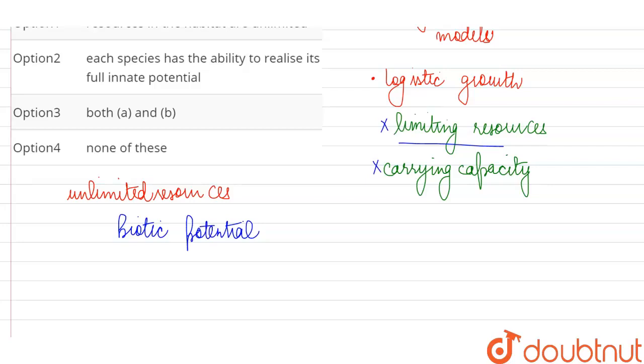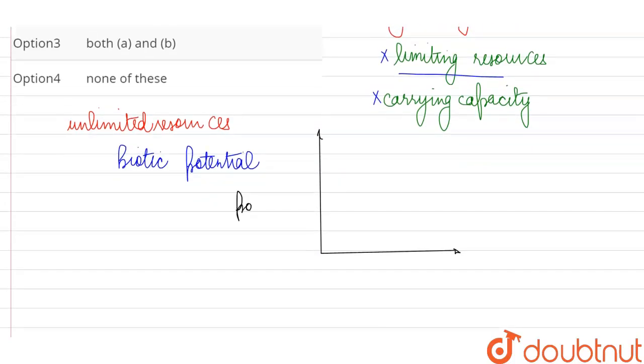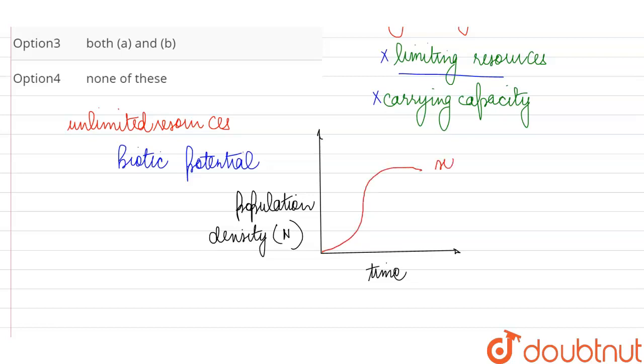So if we want to plot these two different types of growth models, then we are going to get different curves in both of the cases. Suppose over here we have our population density, which we are going to denote with n, and here we have the time. Now in case of the logistic growth, we are going to have an S-shaped or a sigmoid curve, and once the carrying capacity is reached, then over here the population growth will have to stop.